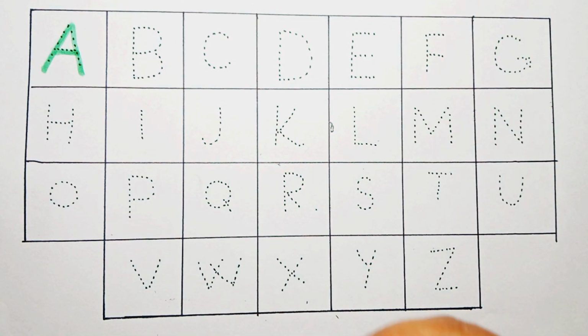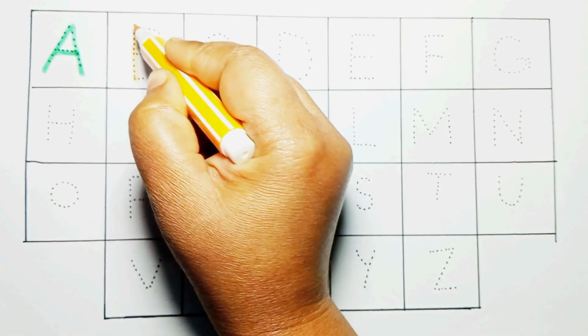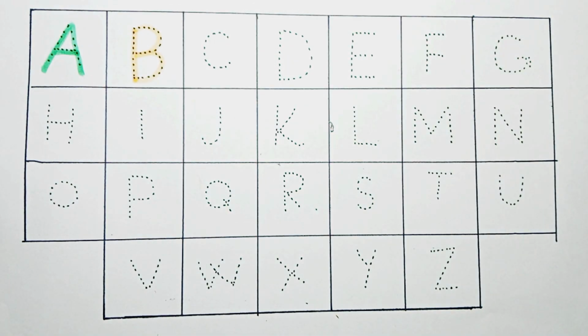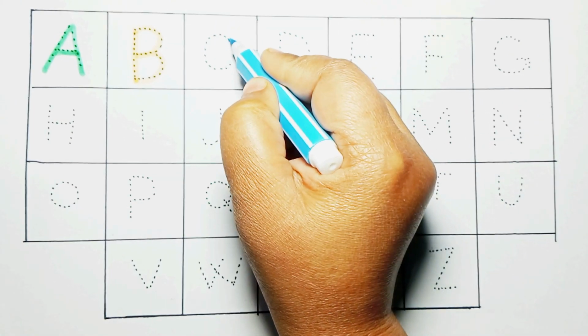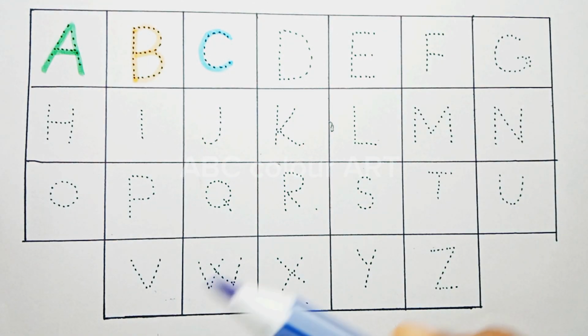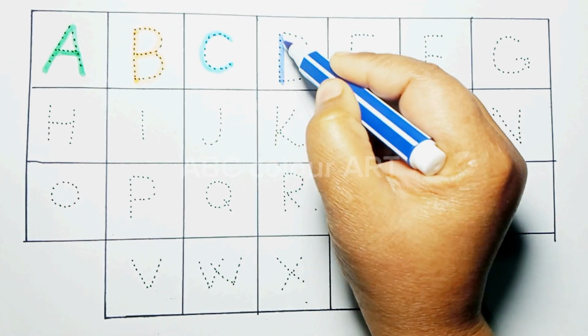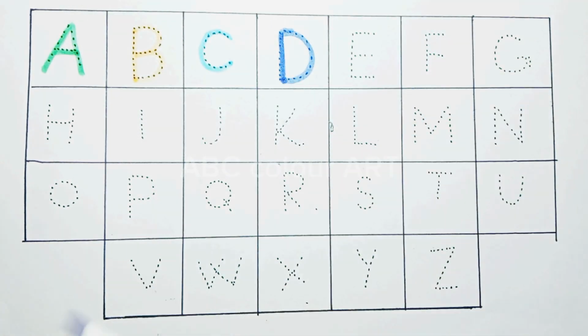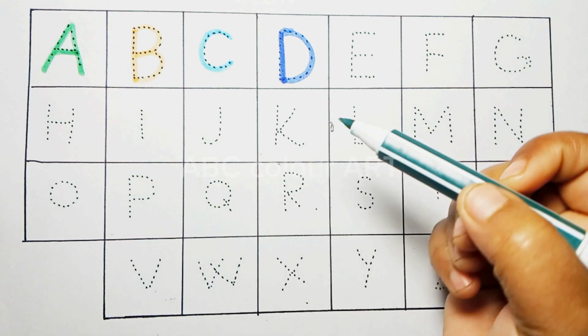A is for airplane, orange color. B is for banana, sky blue color. C is for car, blue color. D is for duck, sea green color.